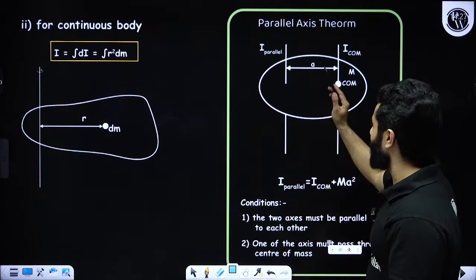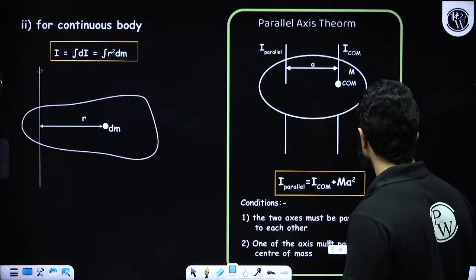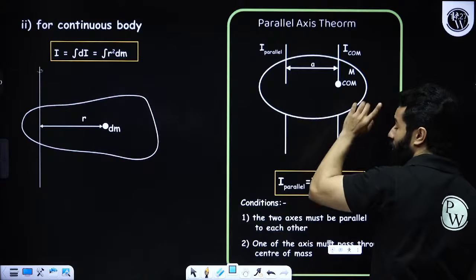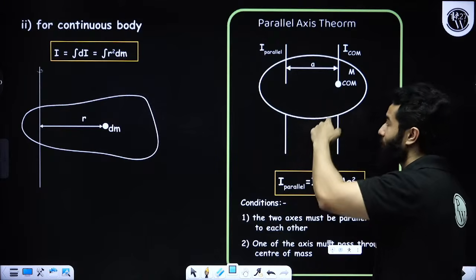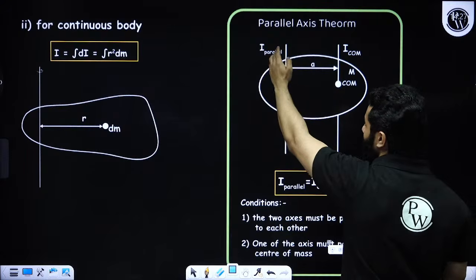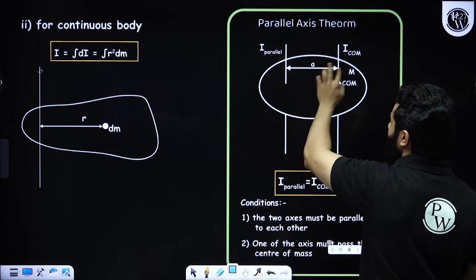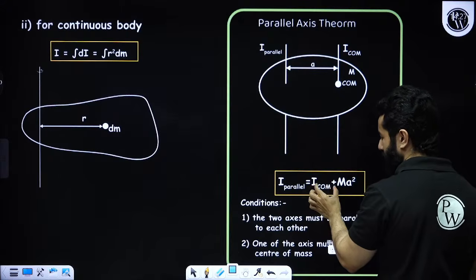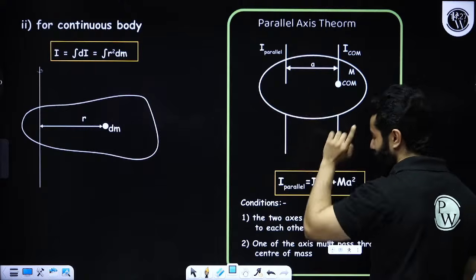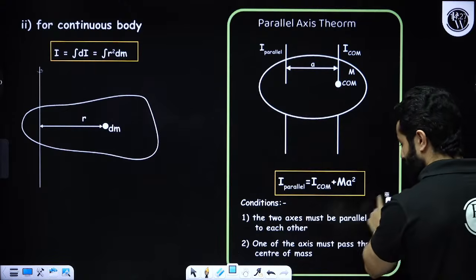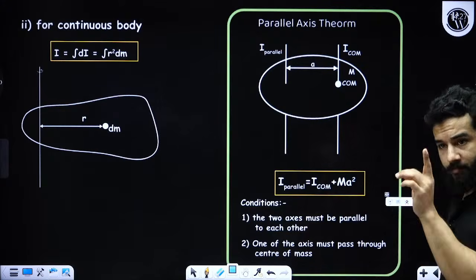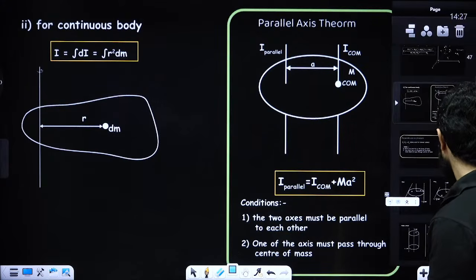Then a very important theorem, the parallel axis theorem. Let's suppose we know the moment of inertia about an axis which is passing through the center of mass. This is very important. It should pass through the center of mass. Then moment of inertia about an axis which is parallel to this will be the moment of inertia about the center of mass plus m, the mass of the body, into a square, where a is the separation between these two axes. So the two axes must be parallel, and one of the axes must pass through the center of mass.